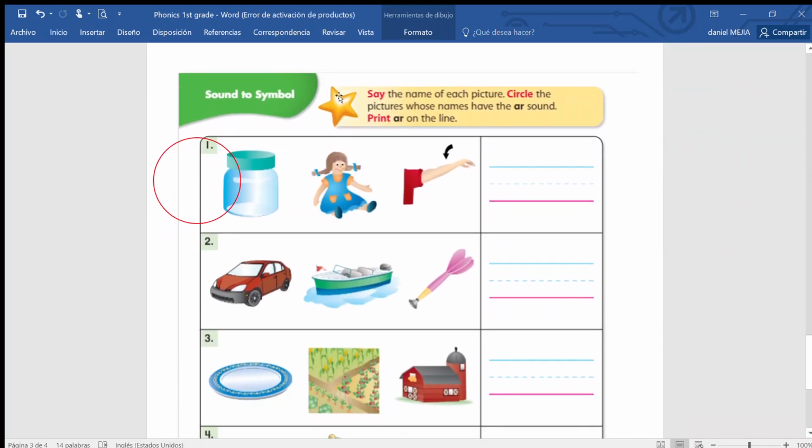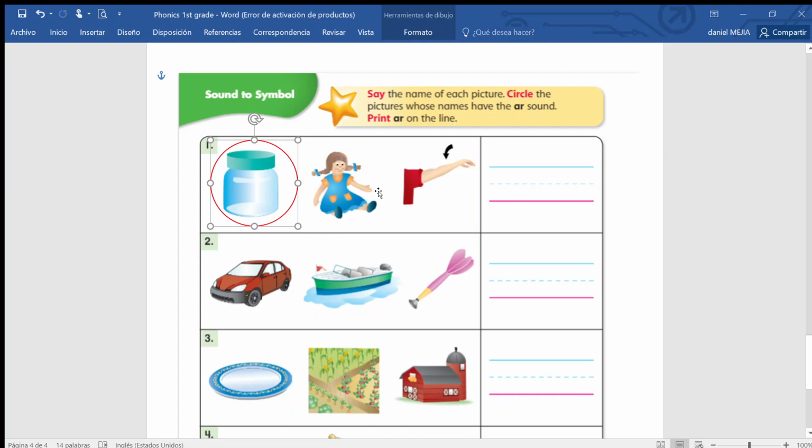So we have, let's read the instruction. Say the name of each picture. Circle the pictures whose name have the AR sound. Print AR on the line. So if we're going to write AR on the line. So we have the first one. Remember, this one is a jar. Jar. Does it have the AR sound? Yes, so you circle it.